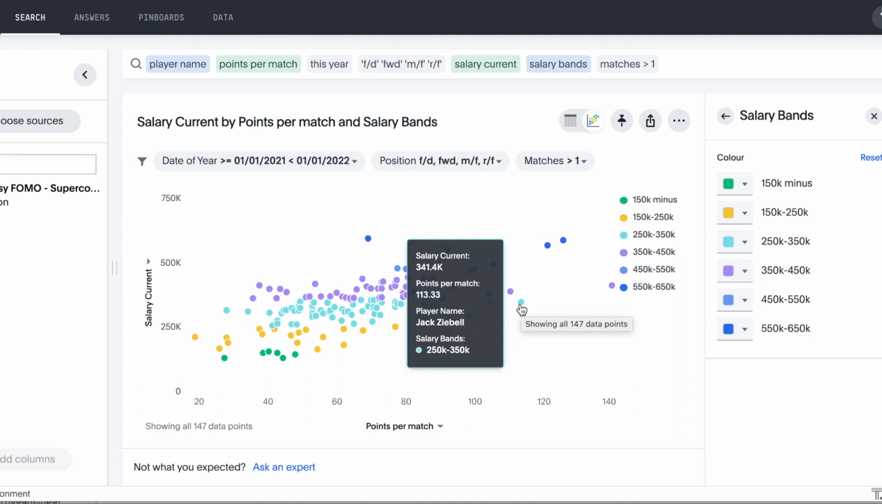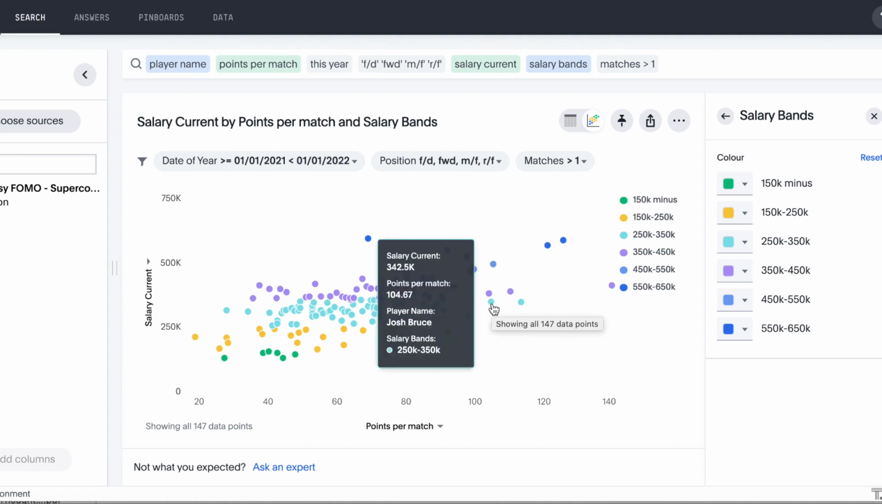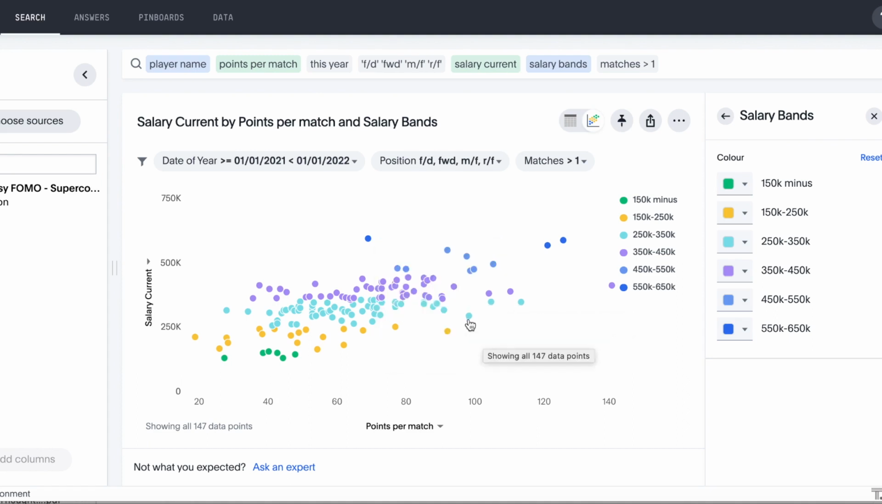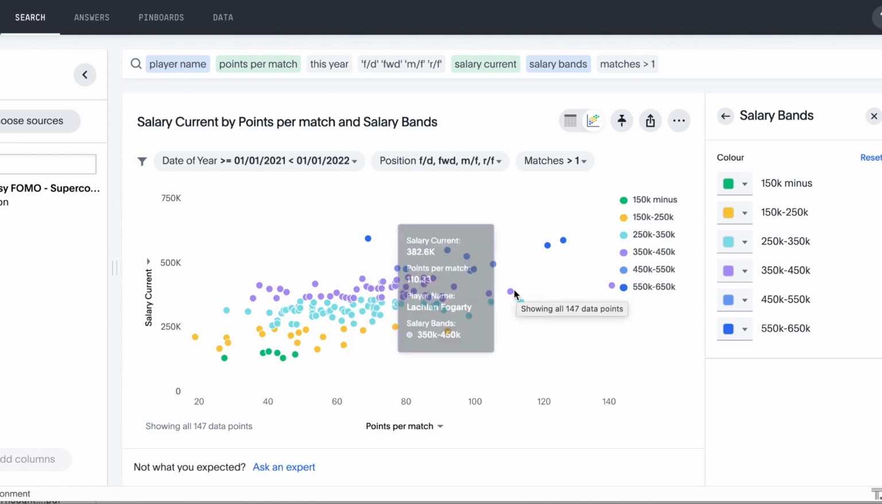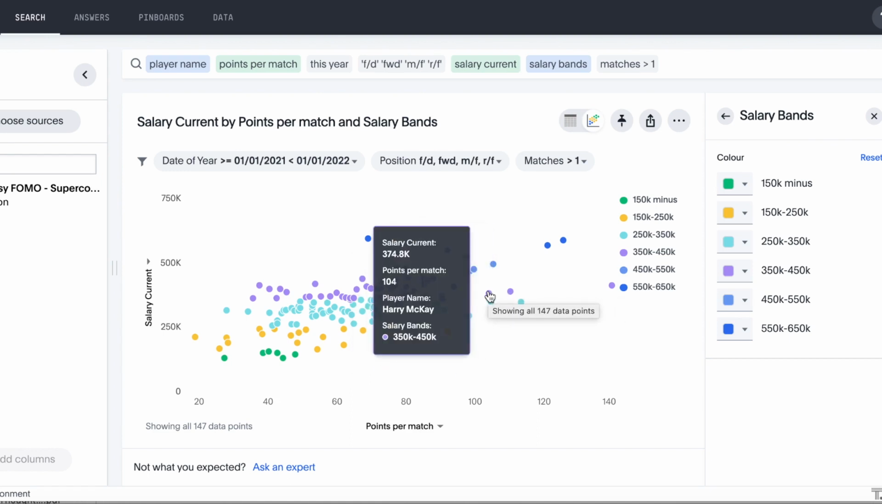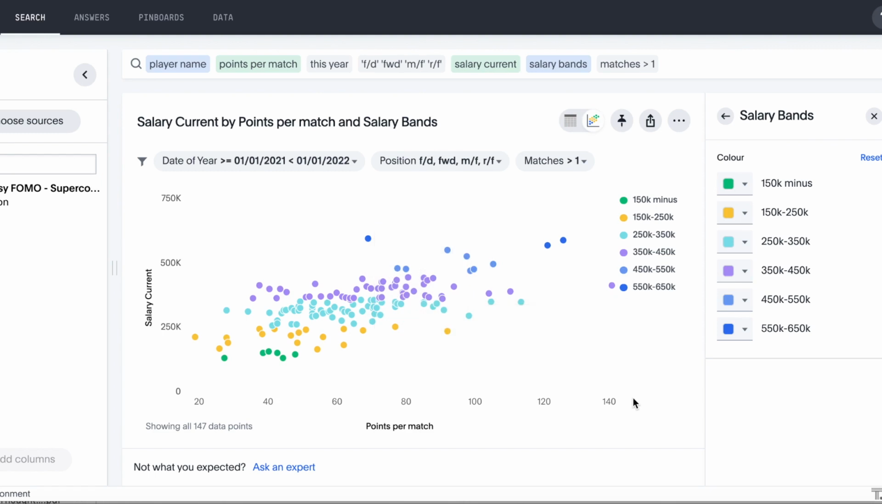So we've got Jack Zeeble performing exceptionally. Again, Josh Bruce is something we need to monitor, and Jarman Impey. And then we've also got Lockie Fogarty and Harry Mackay. So this is fantastic. It's giving me some insights of players to focus on, even to bring in this week.